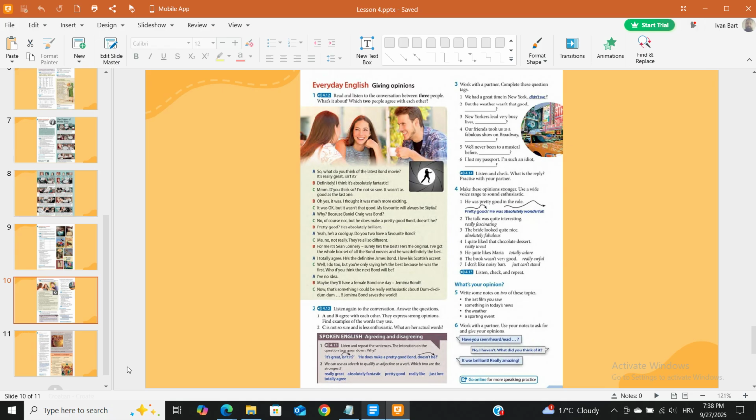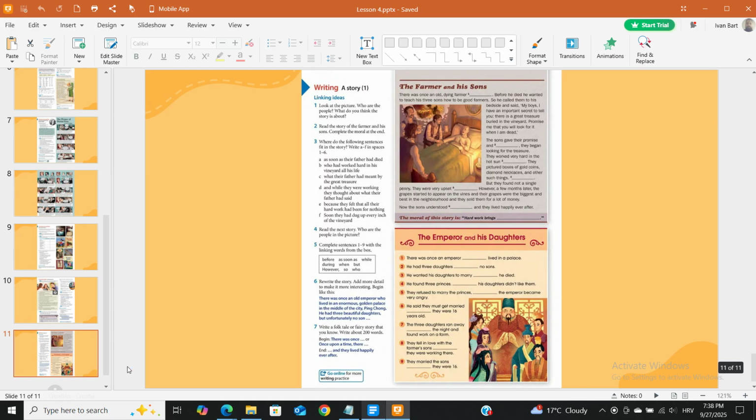Writing a story. 1. Linking ideas. 1. Look at the picture. Who are the people? What do you think the story is about? 2. Read the story of the farmer and his sons. Complete the moral at the end. 3. Where do the following sentences fit in the story? Write A to F in spaces 1 to 6.